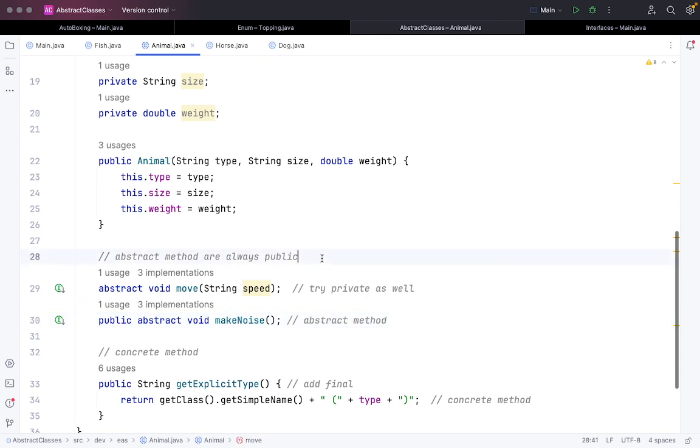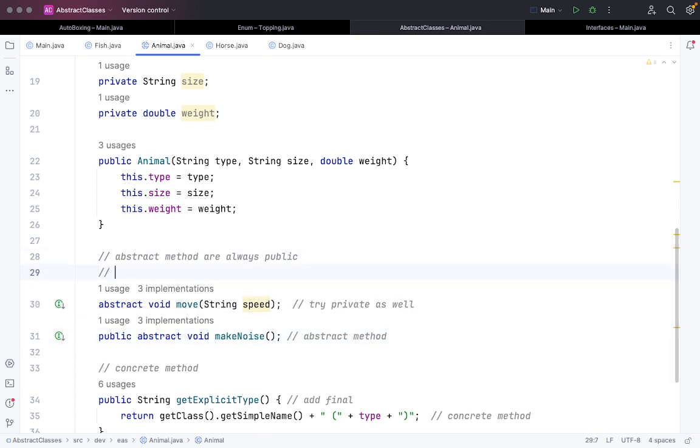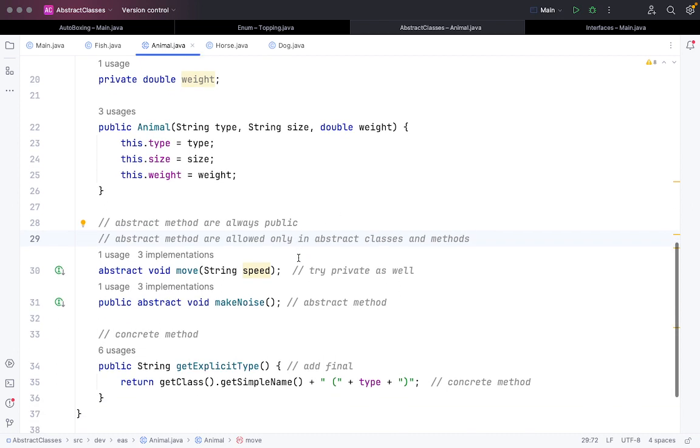And one more thing is abstract methods are allowed only in abstract classes and interfaces. Nowhere else is it allowed. You can't create an abstract method in a normal class. You will get an error.